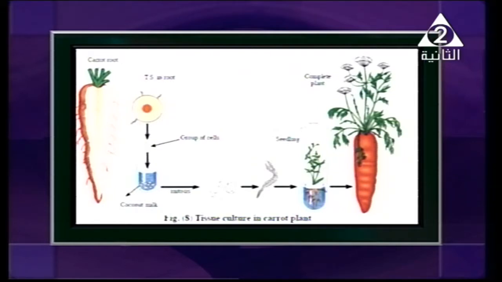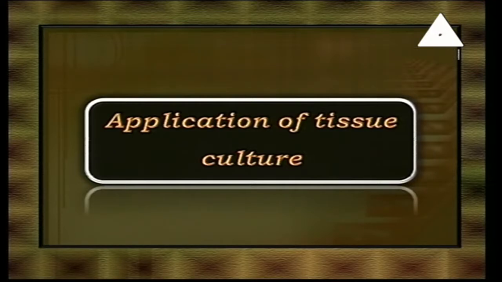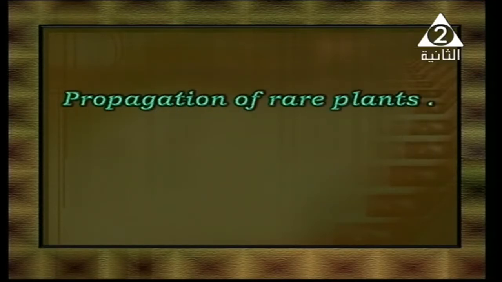Well, we also have some applications of tissue culture. Number one, propagation of rare plants. What does it mean?